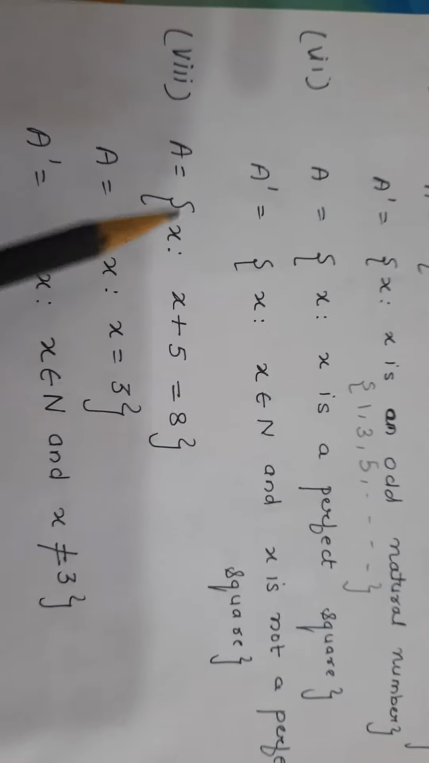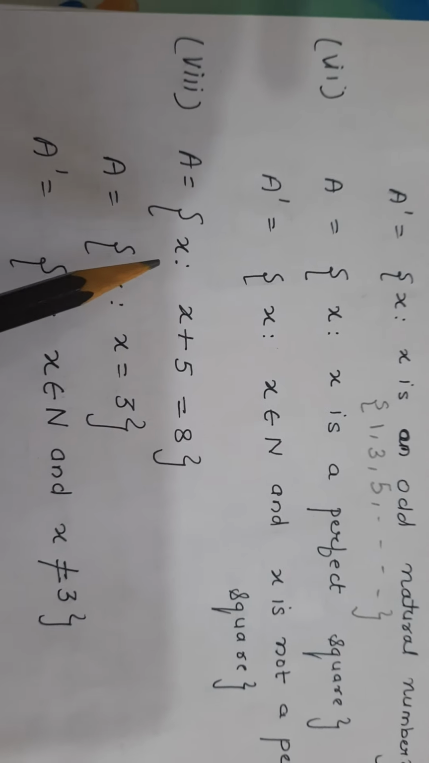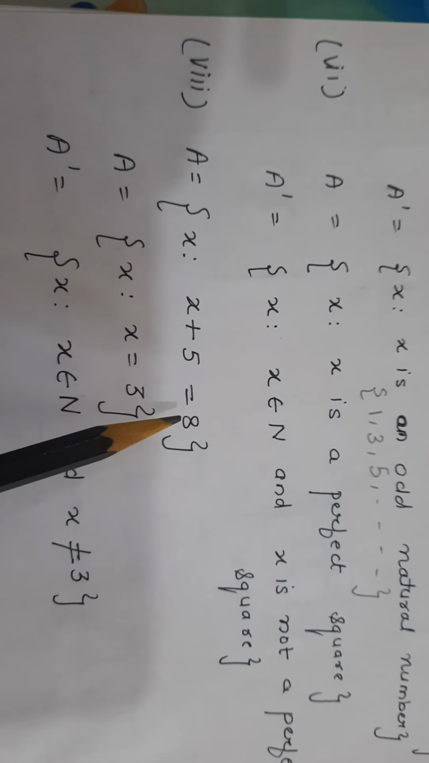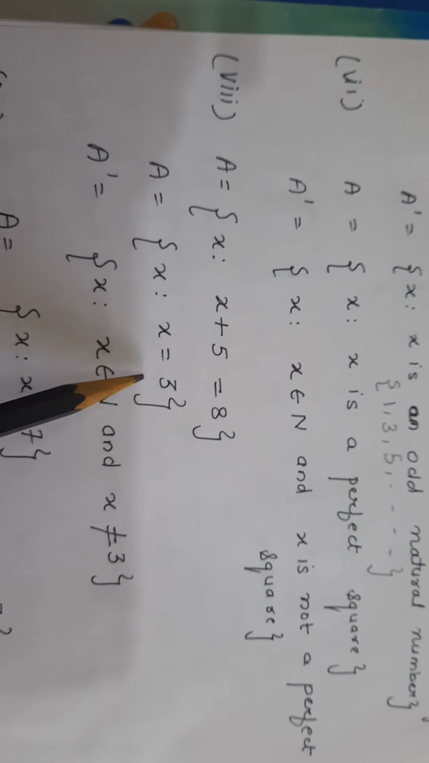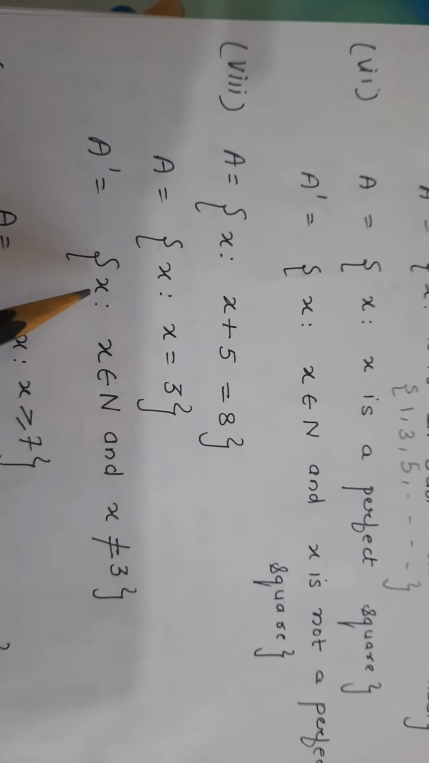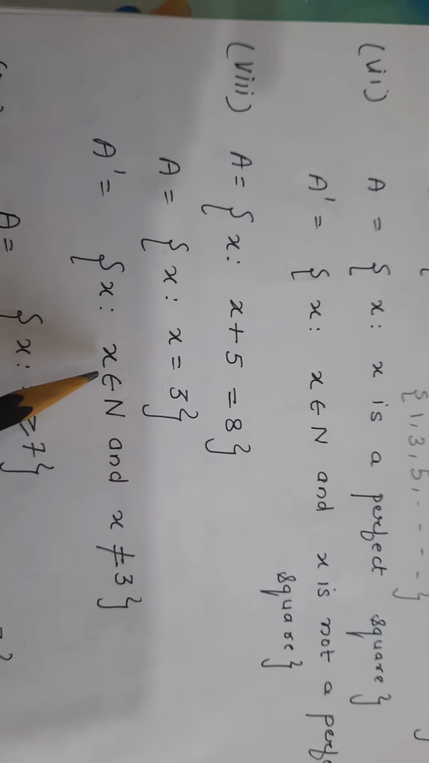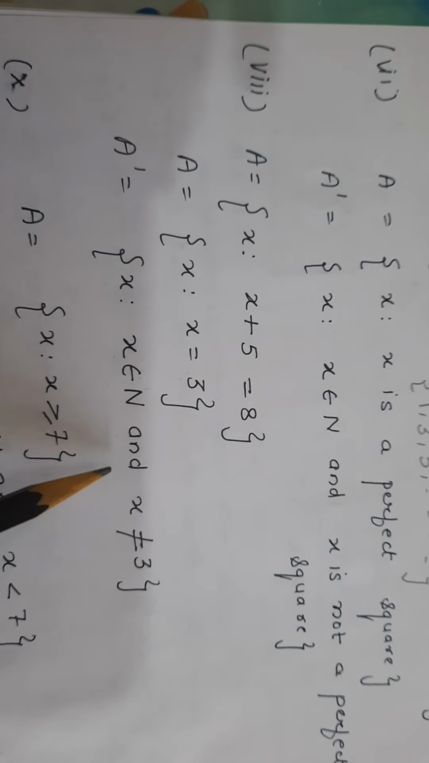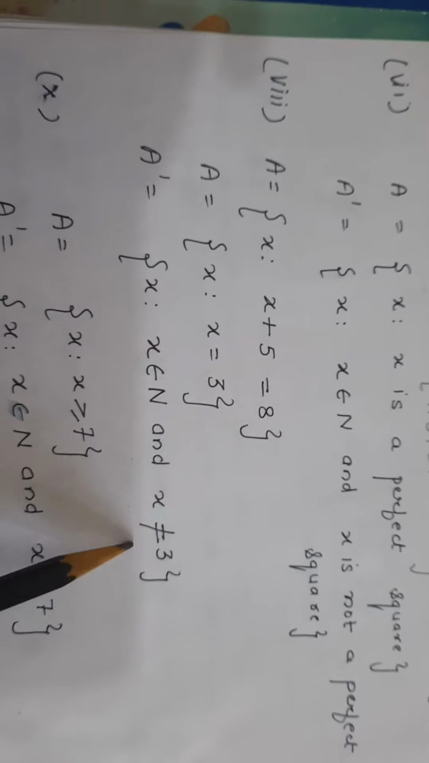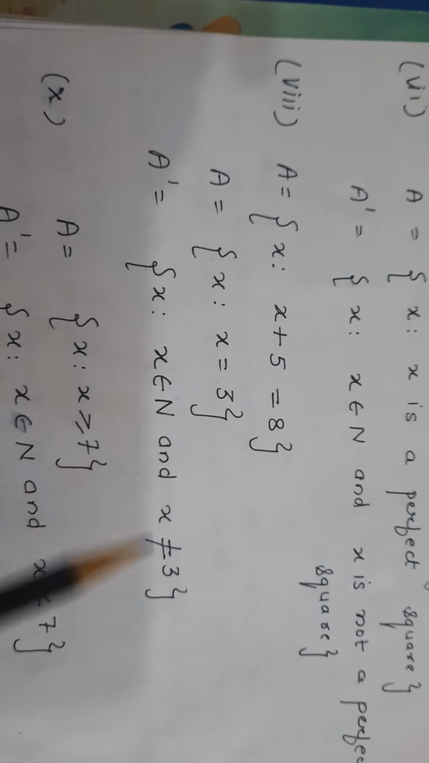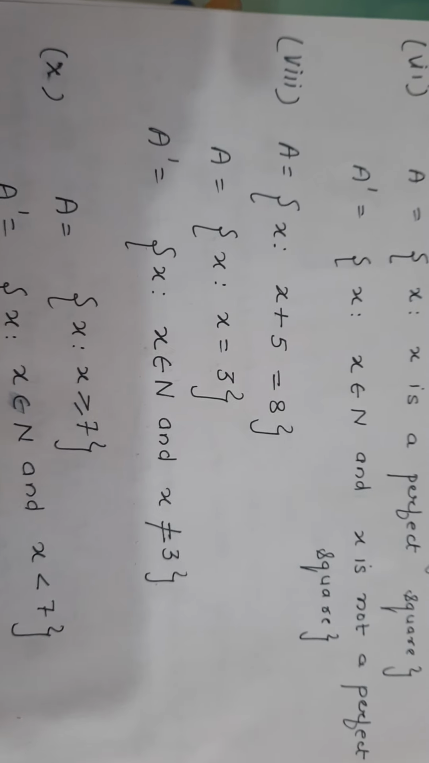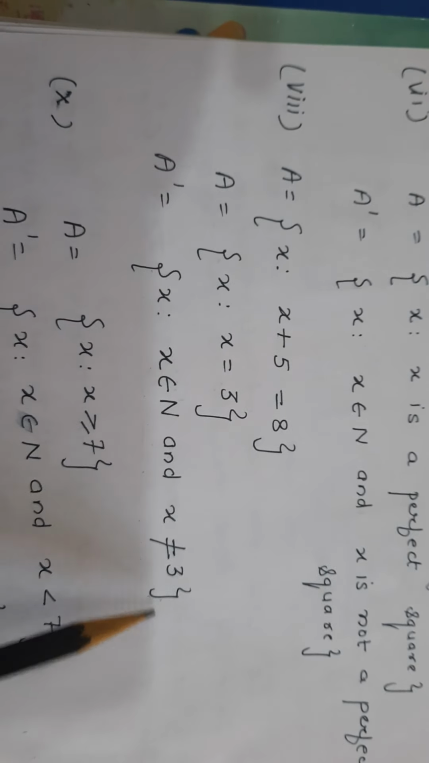The eighth part, set A: set of those x where x plus 5 equals 8. Now first you solve this linear equation. On solving, x is 3. So the complement is the set of those x where x belongs to natural and x is not equal to 3. And it is also important to apply these brackets. Whenever you write any set, you apply the curly brackets.